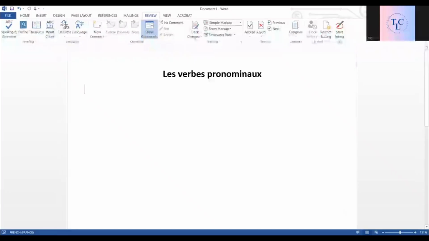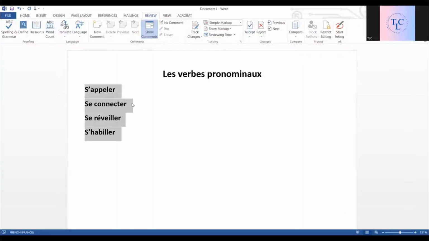Yes. So, let's start with this verb. Okay, a little familiar. S'appeler. Now, let's take other examples and then I'll ask you a question. Se connecter, se réveiller, s'habiller. What is common in all these verbs? And what is different in these verbs from the other verbs that we have learned?